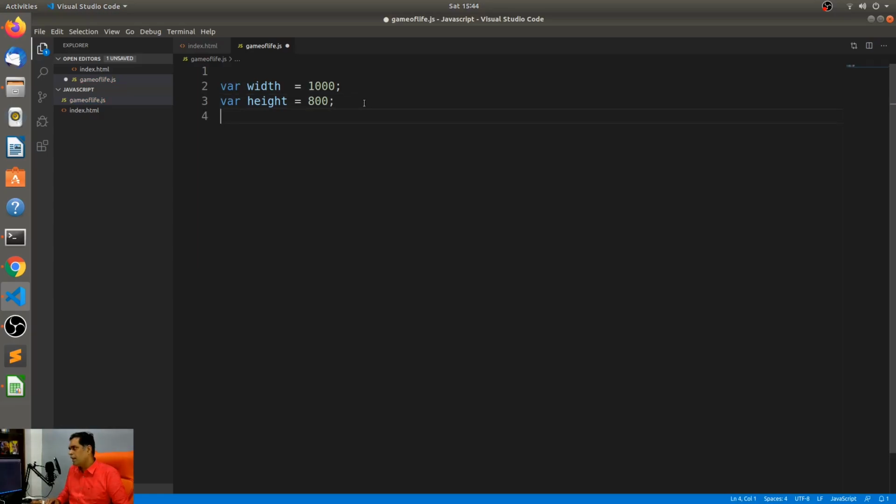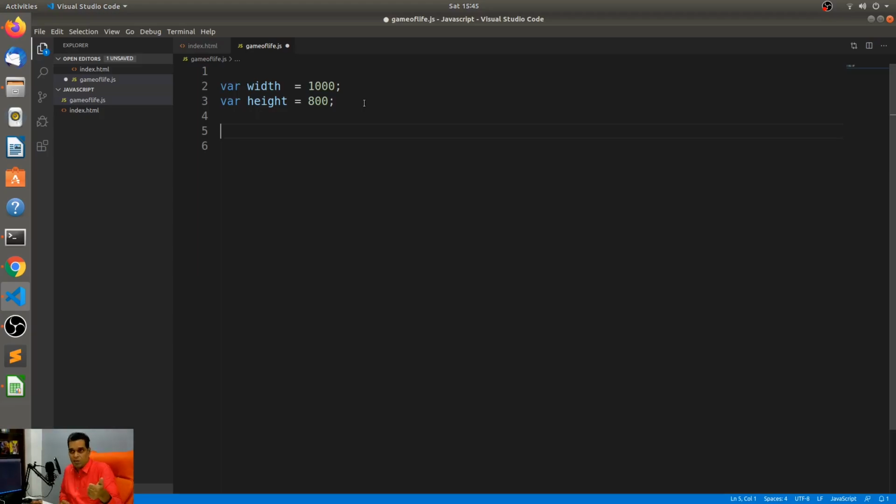Right, so that's the height. We can go one of 2 ways. One, we can make the cells of a specific height or width, and populate the entire thing using whatever cell size we have declared. If we say each cell is about 5 pixels square, then we can divvy up the entire canvas, 1000 by 800, with those 5 by 5 pixel cells.